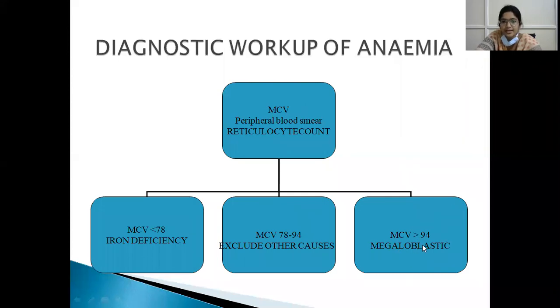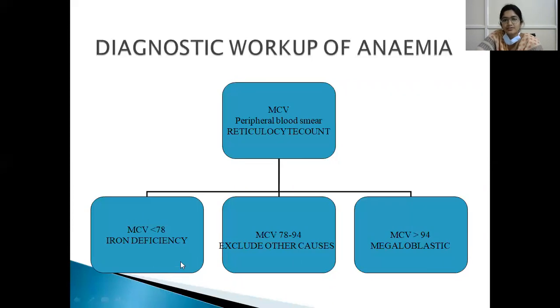94 or 100, it is megaloblastic anemia. If mean corpuscular volume is 78 to 94, we have to exclude the other causes. That is, there is normocytic anemia. We have to exclude the other conditions like hemoglobinopathy, thalassemia, sickle cell disorders, aplastic anemias. Others should be ruled out.